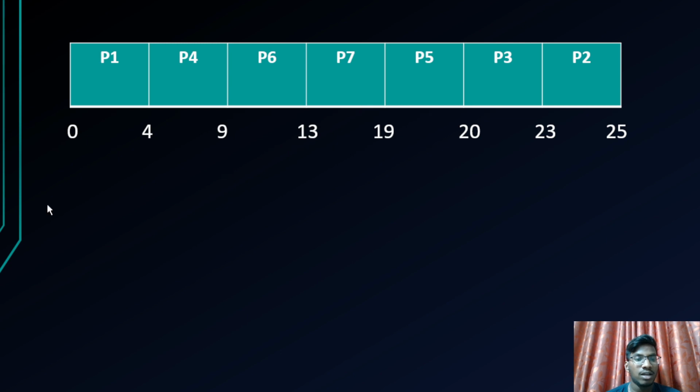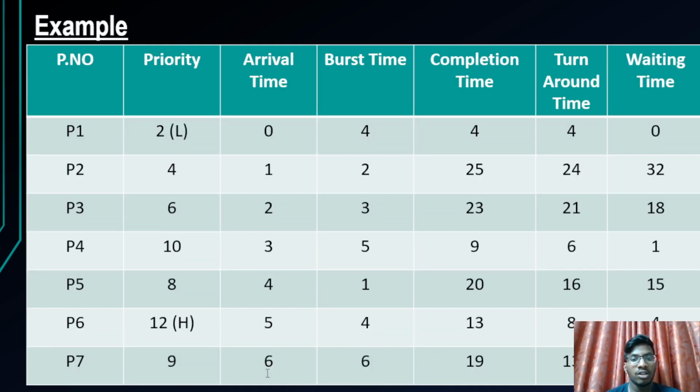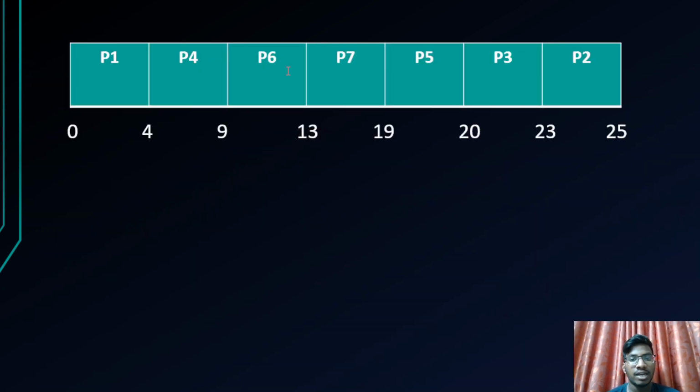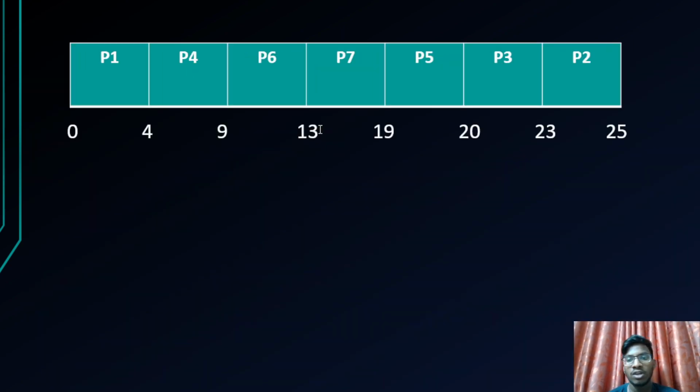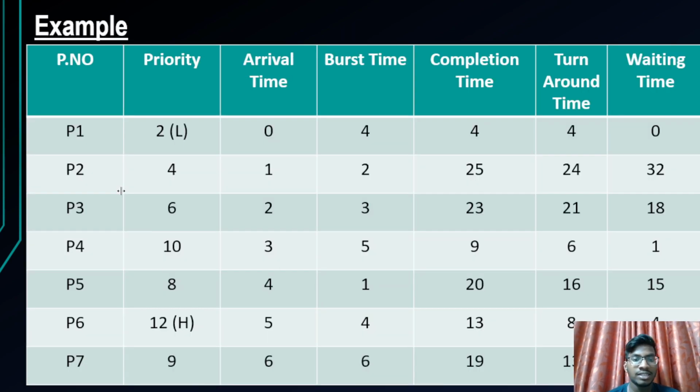At time 9, all the processes have entered, P2, P3, P5, P6, P7, because P1 and P4 are already executed. Out of P2, P3, P5, P6, P7, P6 has more priority, so it is executed first until its burst time. So after P4, P6 is taken into consideration in the ready queue, and 9 plus 4, as the burst time is 4, we add 4 to it. 9 plus 4 gives you 13. So we have 13, as each and every process has arrived.